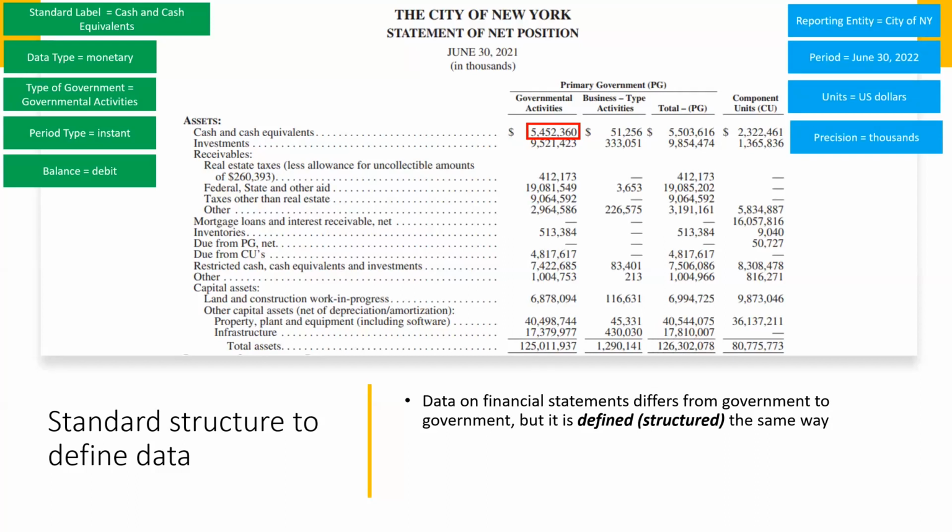This information explains that the fact is reported by New York City for June 30th, 2022, and is in thousands of US dollars. Every fact on this table has embedded metadata, just like the cash and cash equivalents, that defines it unmistakably.